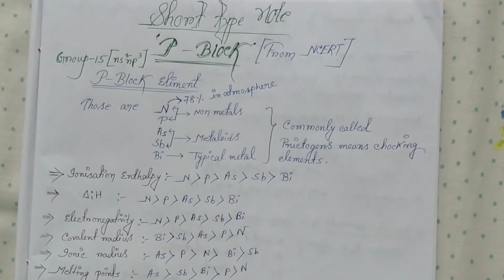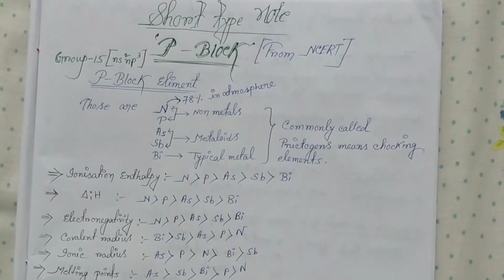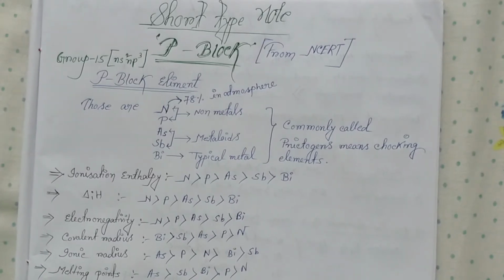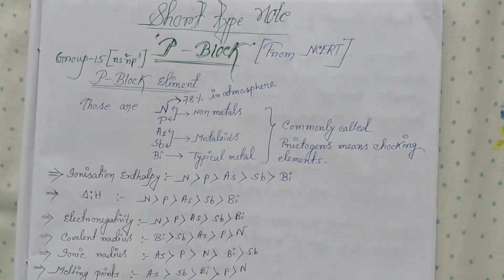P block, S block, D block, that is the inorganic part of chemistry, which is too difficult for many students, so remember it in your mind.